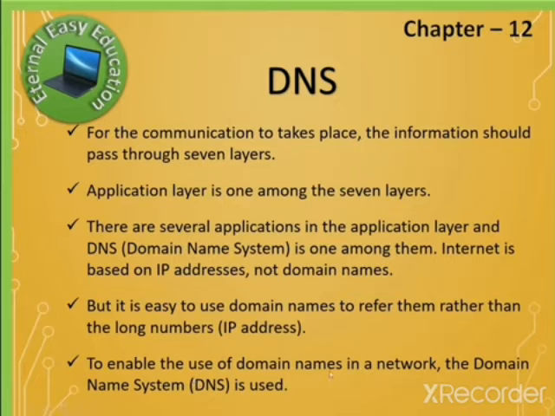That is, there are 7 layers for the communication. Among the 7 layers, in the application layer, there are many applications. One of them is DNS. What is DNS? Domain name system, which gives a name to an IP address. What is the IP address? It is the number that identifies a computer in a network.